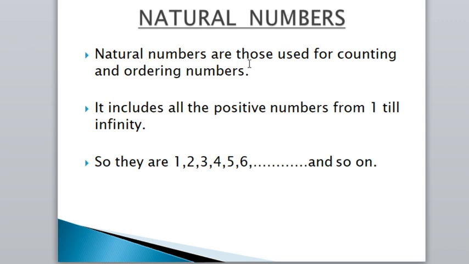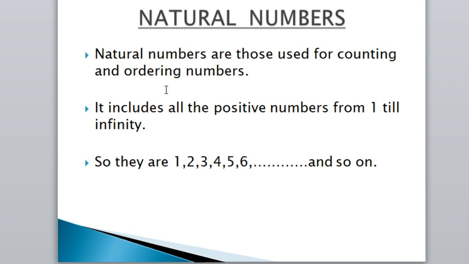Natural numbers are those used for counting and ordering numbers. So what is given here? Natural numbers are the numbers which are used for counting and ordering the numbers. The counting numbers, we know that counting always starts with 1 and it goes to 2, 3, 4 and so on. And natural numbers are also used for ordering the numbers.